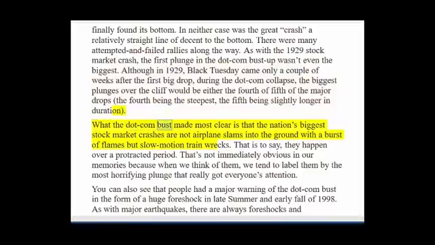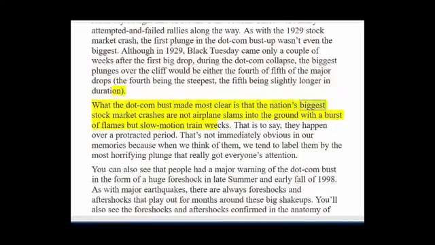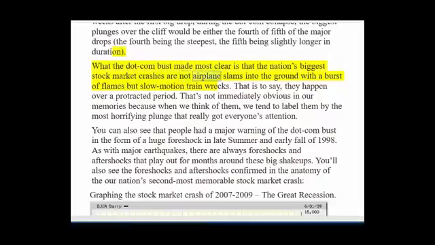What the dot-com bust made most clear is that the nation's biggest stock market crashes are not airplane slams into the ground with a burst of flames but slow-motion train wrecks. That is to say, they happen over a protracted period. That's not immediately obvious in our memories, because when we think of them, we tend to label them by the most horrifying plunge that really got everyone's attention.